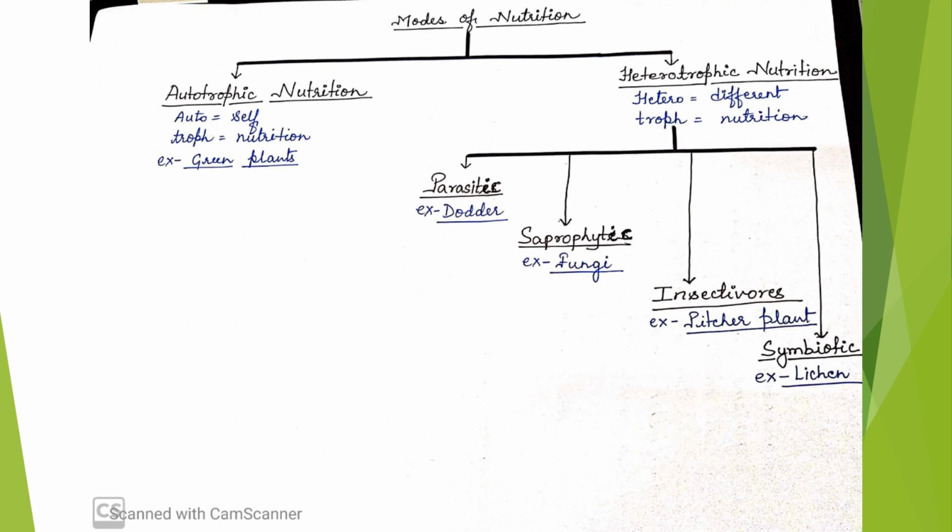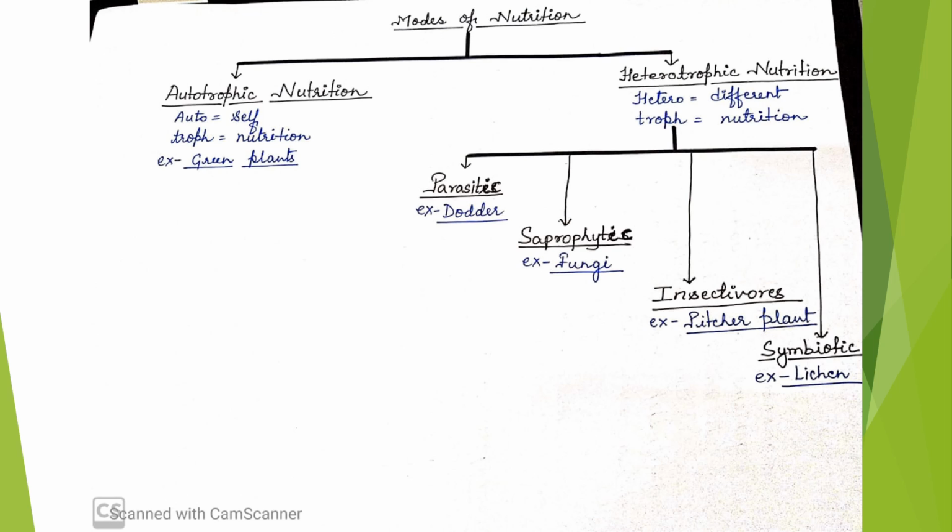The other category of nutrition is the heterotrophic nutrition. Again, by splitting the word heterotroph, we get two words, hetero and troph. Hetero means different and troph means nutrition. It means that the organisms which get their nutrition from different means and are not capable of synthesizing their food on their own are known as heterotrophs, and their mode of nutrition is called heterotrophic nutrition.